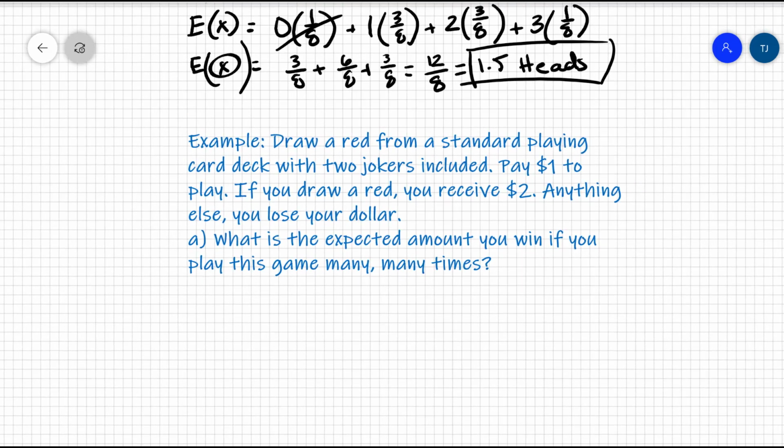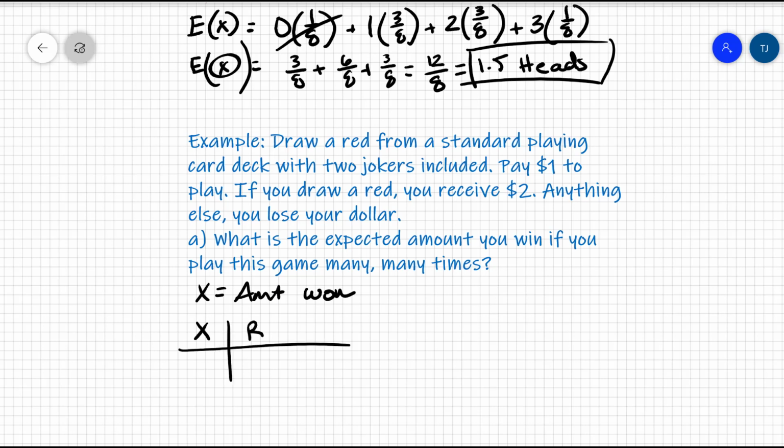Well, it's a gambling game. It's a game of chance, so you want to know, what do you stand to lose? Okay? Let's see what would happen. Well, our probability distribution, we're going to have x being the amount. Let's go ahead and define that as our event, the amount. And x has a few different possibilities.